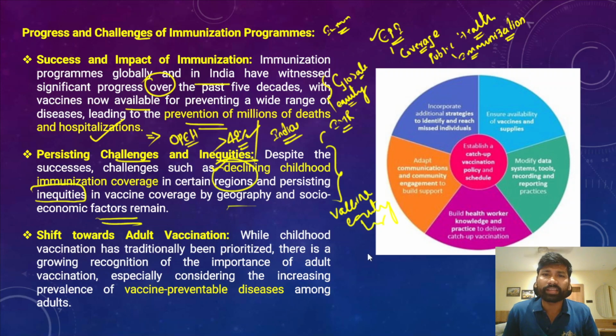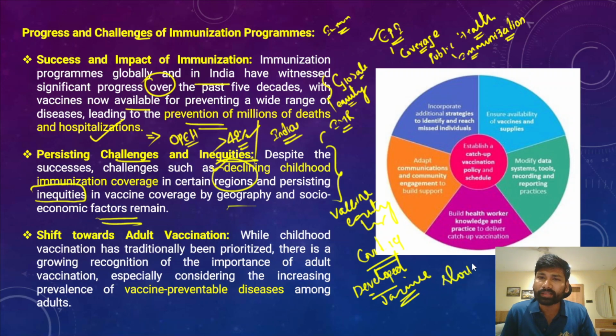We have to take the example of the COVID-19 pandemic. During the COVID-19 pandemic, what did different countries do? For example, take the example of developed countries. Developed countries acquired a lot of vaccines during the COVID-19 pandemic, and what they did was just stockpile these vaccines, even though they had procured these vaccines in more than the actual demand.